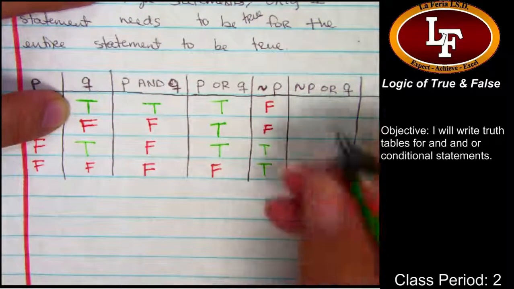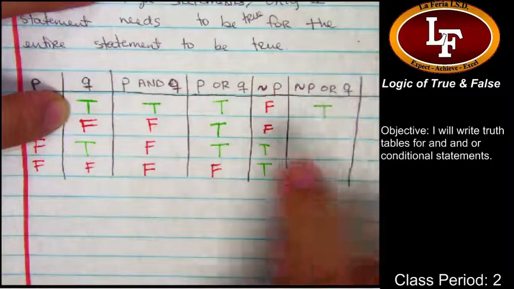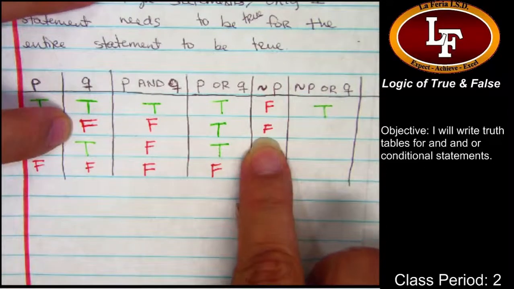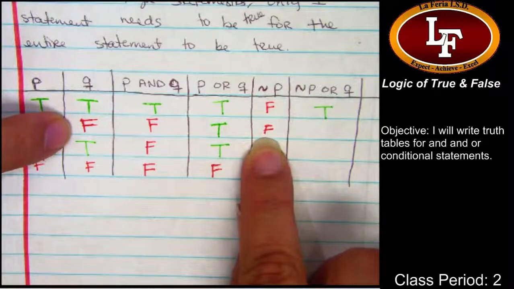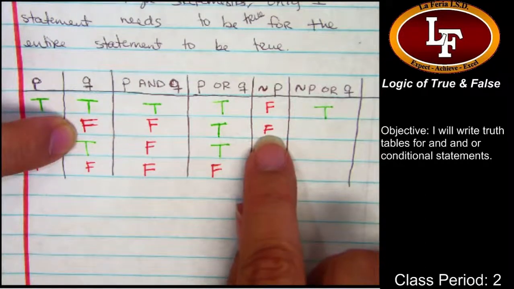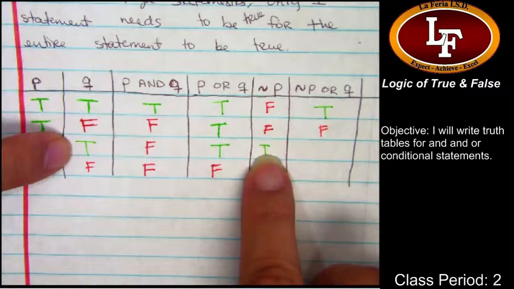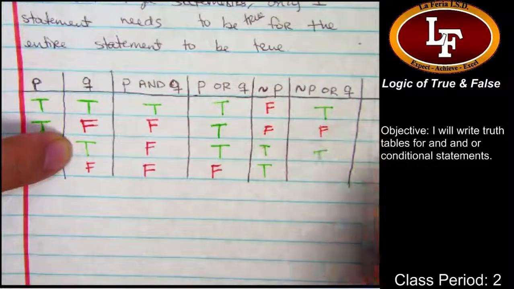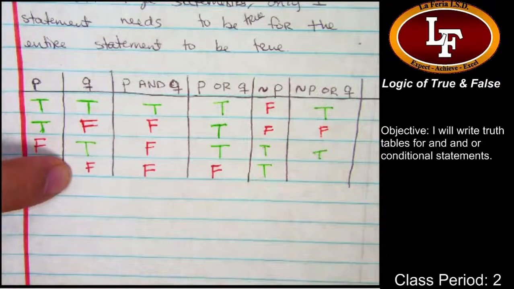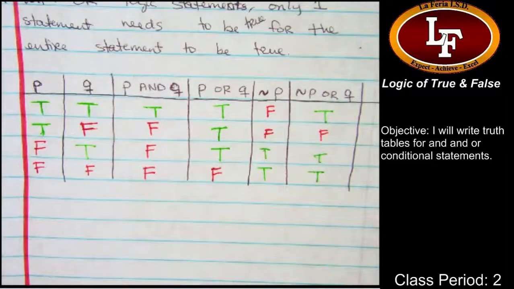True. Why? Because there's one true in there. Good job. Next one. Next truth value, true or false? True. One's false, so false. The next one, true. Awesome. True. And the last one. True. Beautiful.